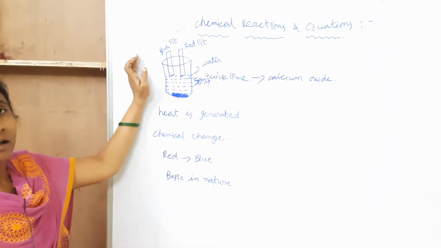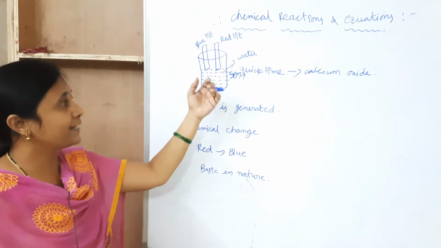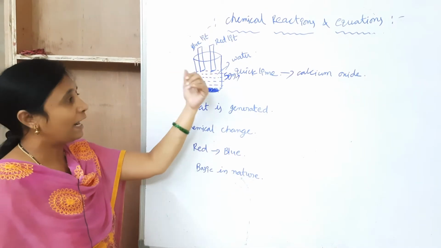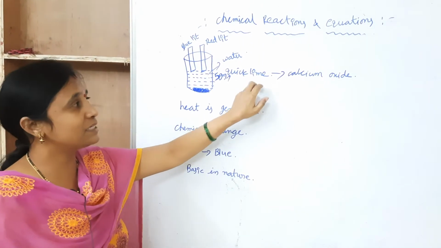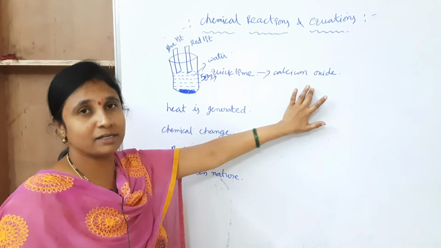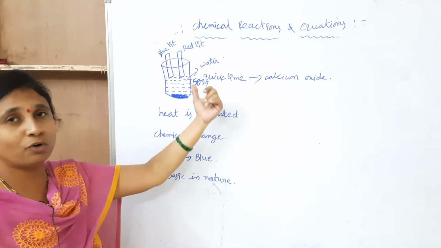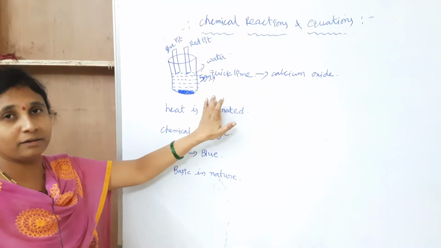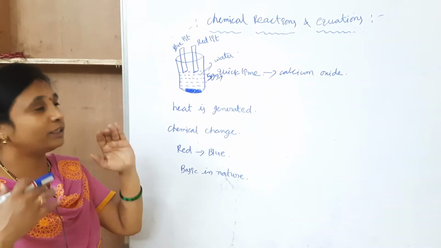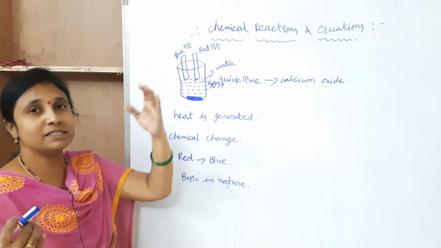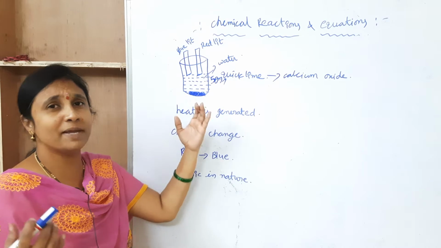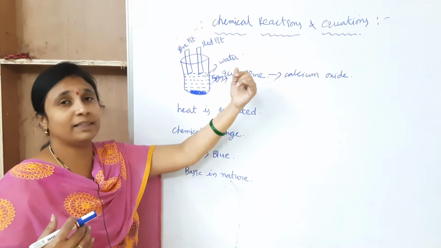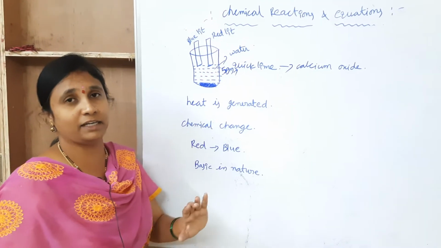Okay, did you understand? Now I am explaining again. Take one beaker and take 5 grams of quicklime in that beaker. Quicklime is nothing but calcium oxide. Next, add some more water into that beaker. What you observe when you touch this beaker is that heat is generated. That means a chemical reaction between the quicklime and water has occurred here.